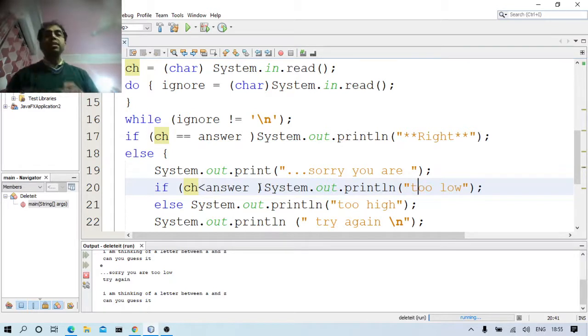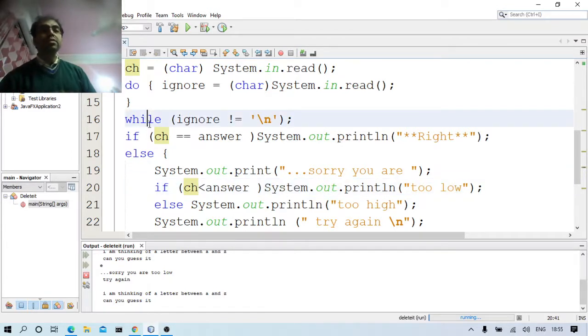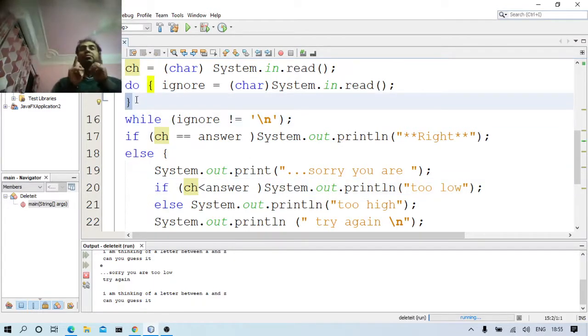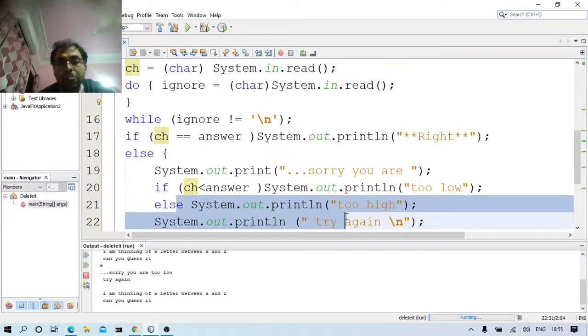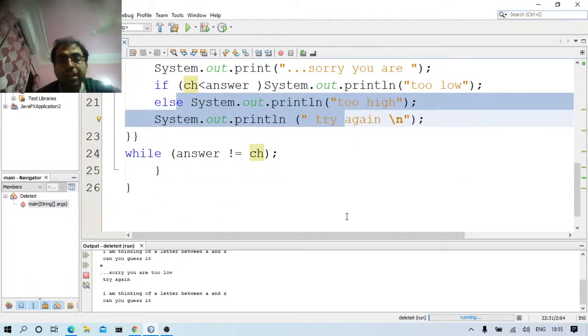So here as you can see, it will get executed once. Do loop will get executed at least once. एक बार ये चलेगा ही चलेगा. After that the while loop will get executed. Else System.out.println too high, System.out.println try again, while ch is equal to answer.